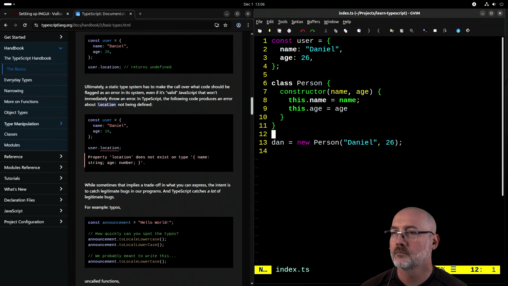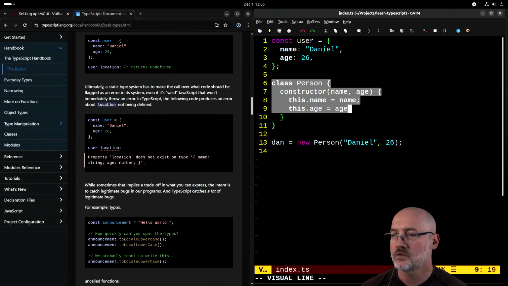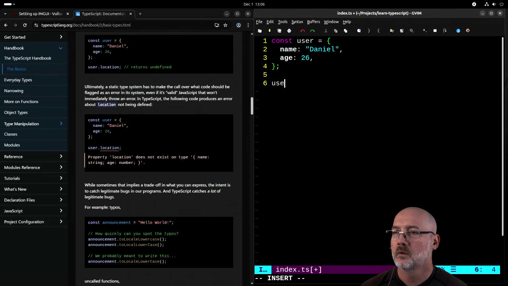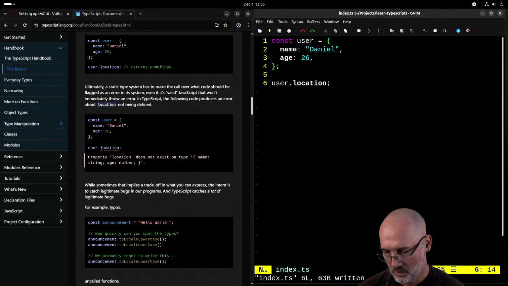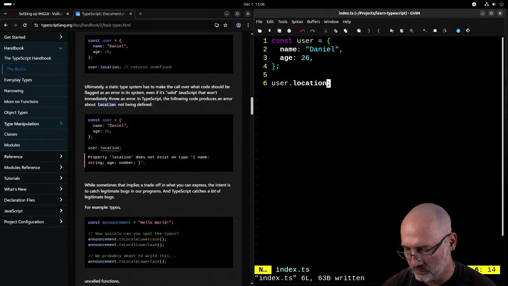So anyways, let's try this out. User.location, and that will give me an error. Ola, can you new person? I mean, yeah, if you write it that way, you could.